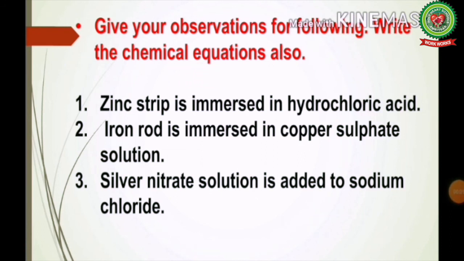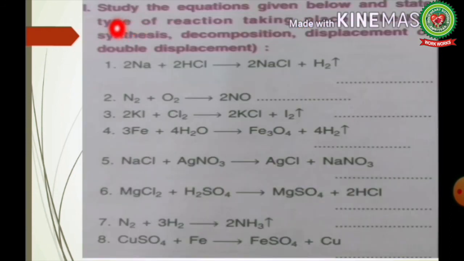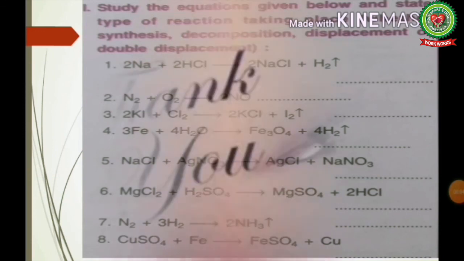First, zinc strip is immersed in hydrochloric acid. Next, iron rod is immersed in copper sulfate solution. And the third, silver nitrate solution is added to sodium chloride. Next, you should study the equations given below and state the type of reaction taking place, whether synthesis, decomposition, displacement or double displacement. Thank you.